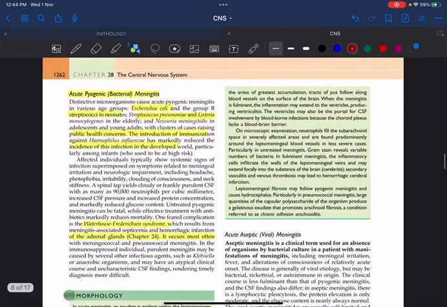Okay. And remember, it may also affect the ventricles. When the ventricles are affected, they will be filled with pus. Coming to microscopic examination, very easy. Meningitis means inflammation. It is an acute inflammation.